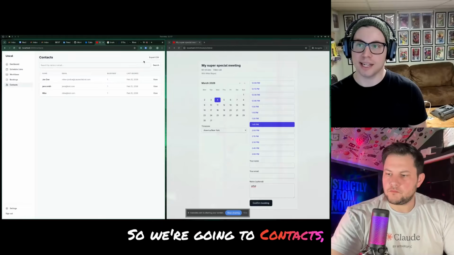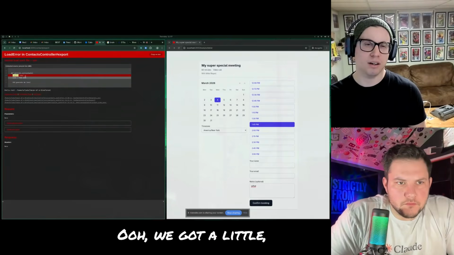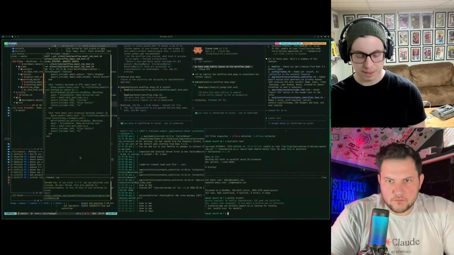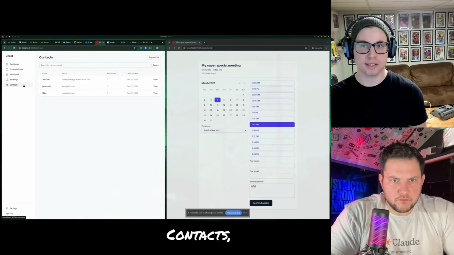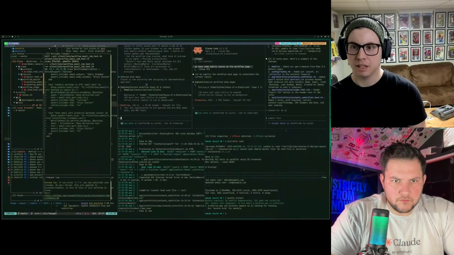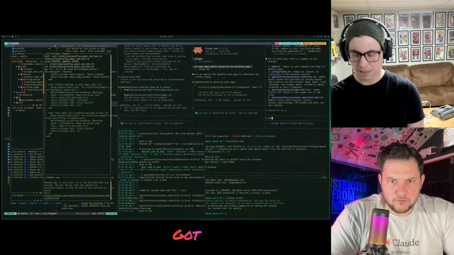So we're going to contacts, export to CSV. Ooh, we got a little error. I think I have to bundle install, actually. Might be the reason. Contacts, export. Nope, same error. Oh, it's still working on this. Never mind. Got this error.